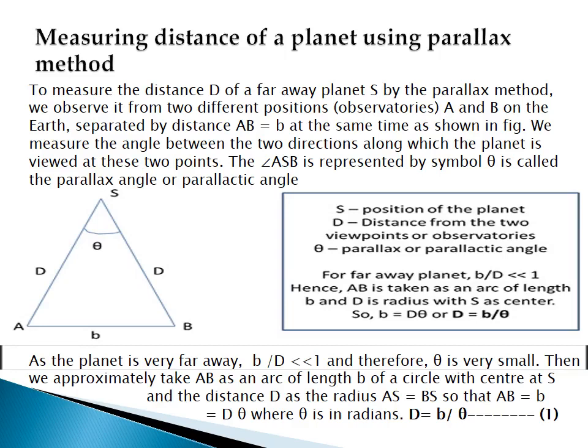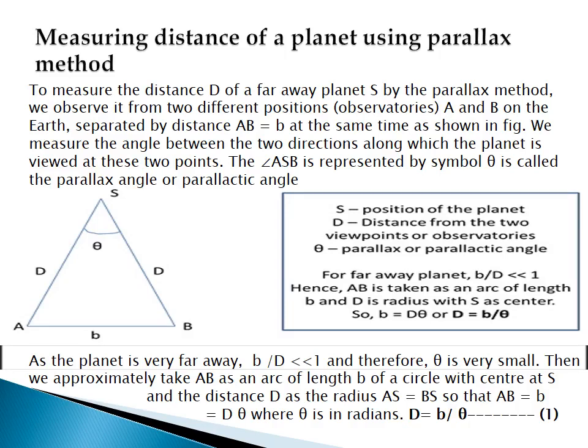As the planet is very far away, b divided by D is very much less than 1, and therefore theta is very small. Then we approximately take AB as an arc of length b of a circle with the center at S and the distance D as the radius.